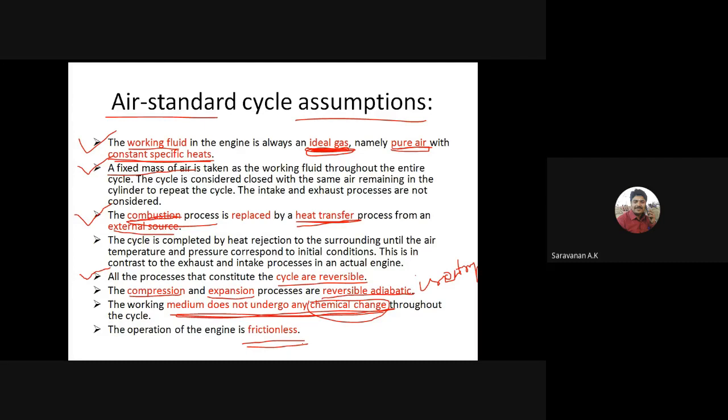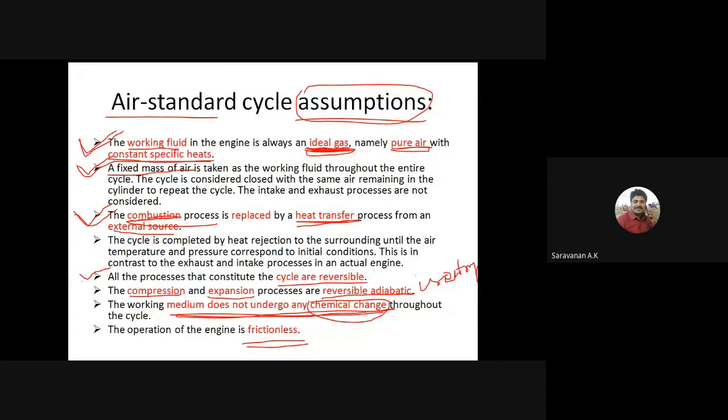So what are the assumptions made? For the air standard cycles, we are assuming some major factors. One is the working fluid. Here the working fluid is purely an ideal gas, that is air with constant specific heat, and the flow rate is constant. A fixed mass of air passes through the entire cycle, and we are replacing the combustion process with a heat transfer process.